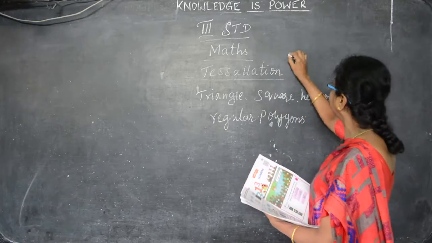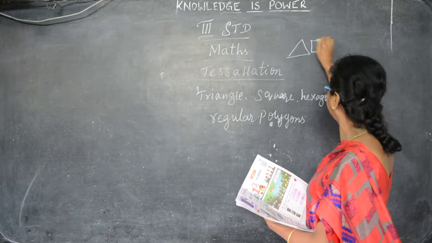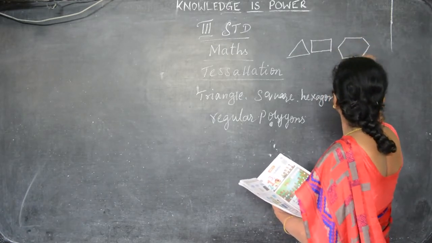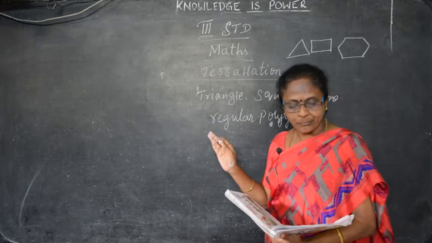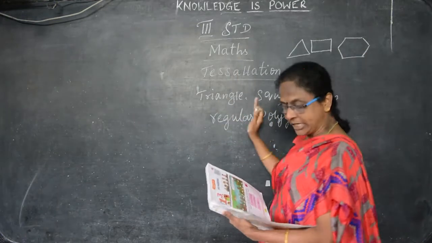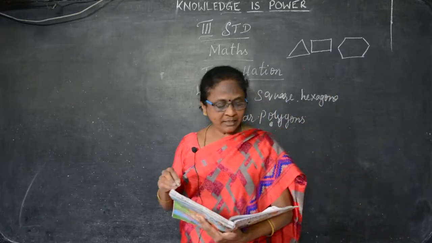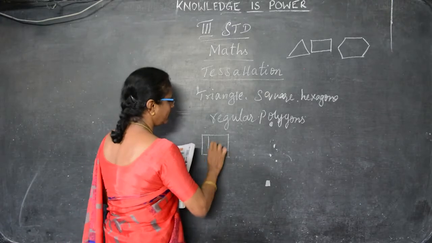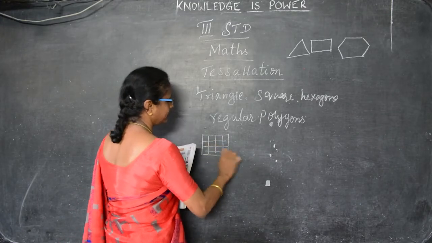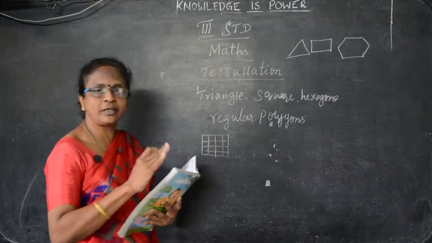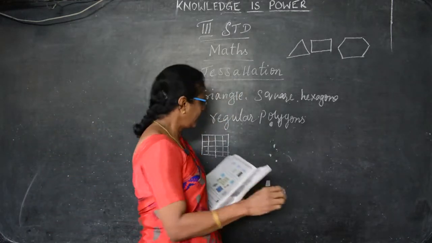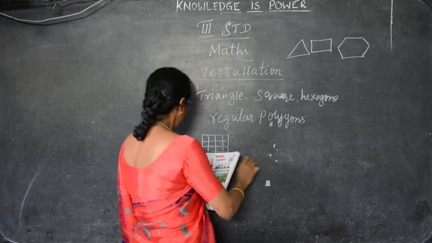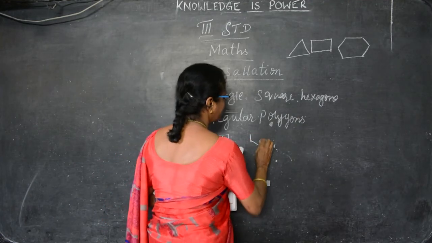So triangle, it will be like this, square it will be like this, hexagon is 6 sides, I said. So they tessellate in the same plane. Regular polygons. The tessellation of a square is like this. This is the tessellation of the square. And then the tessellation of the hexagon will be like this.